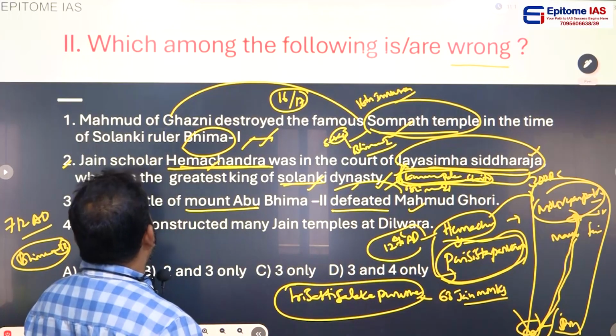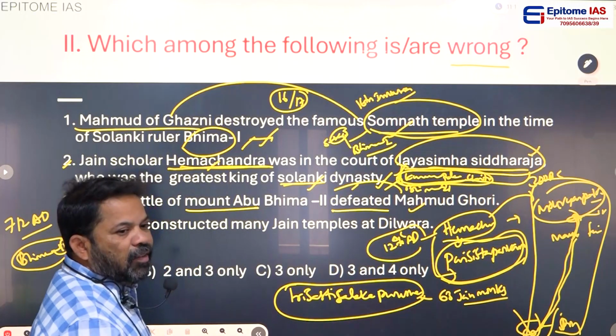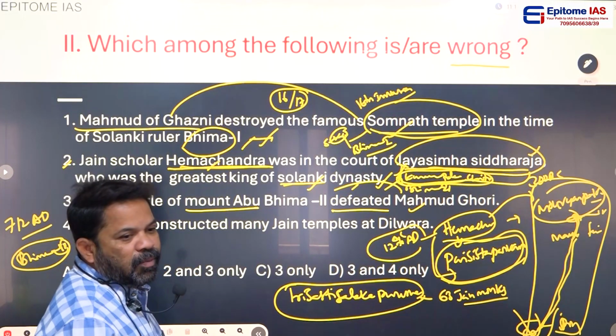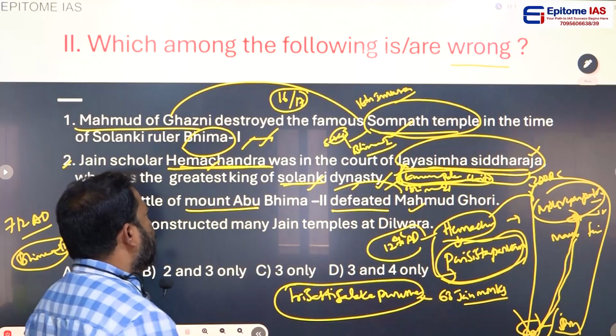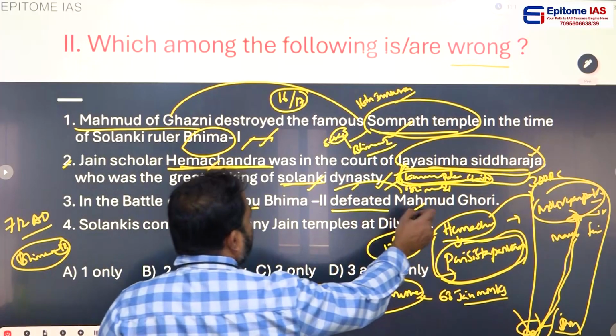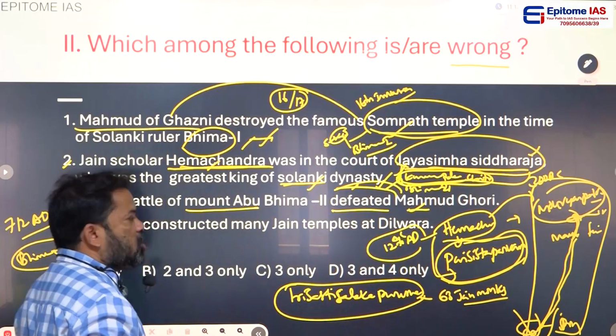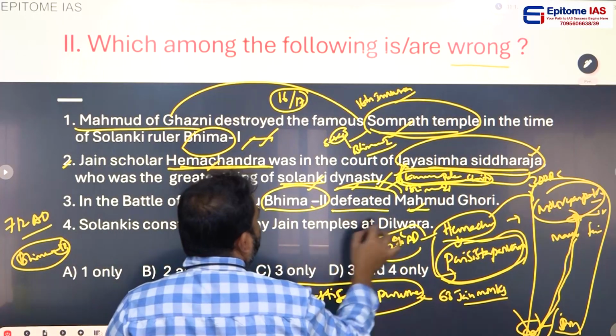And one point you have to remember: Muhammad Ghazni was never defeated in India. Never. He doesn't know what defeat is. Whereas Muhammad Ghori defeated the Indian rulers, and he was also defeated by the Indian rulers, vice versa. And Bhima II defeated Muhammad Ghori.